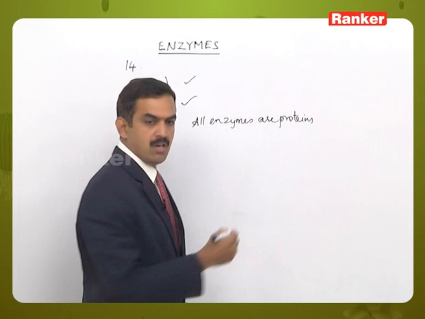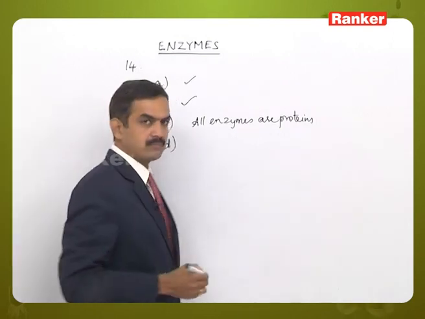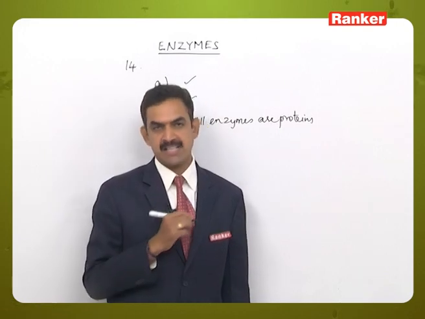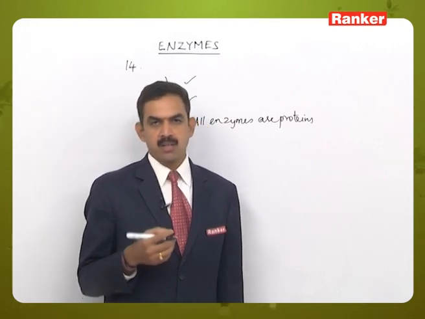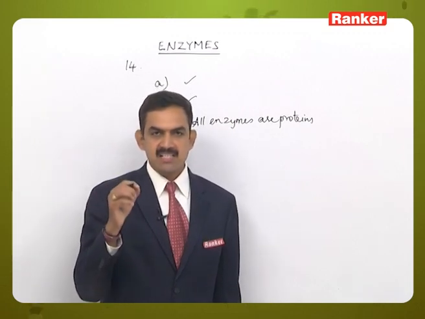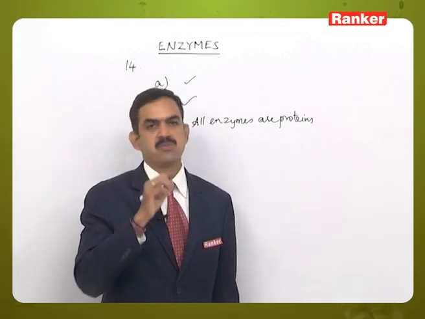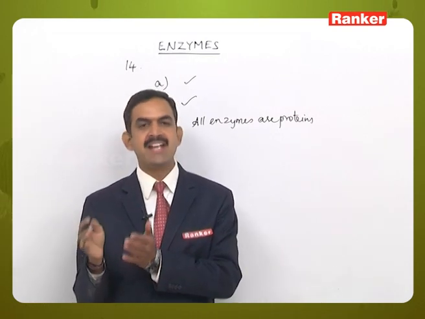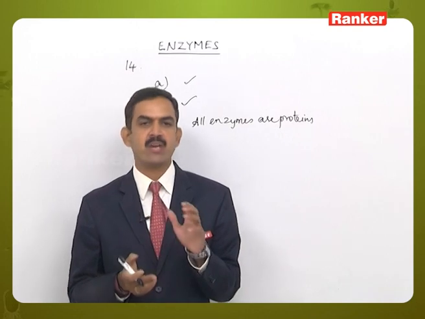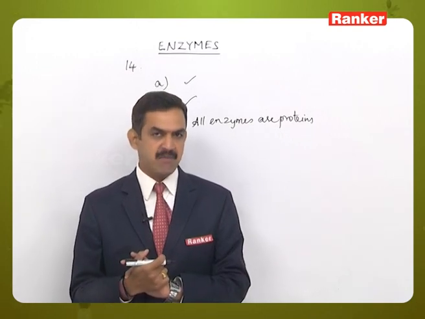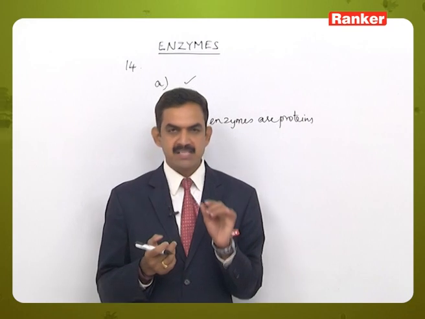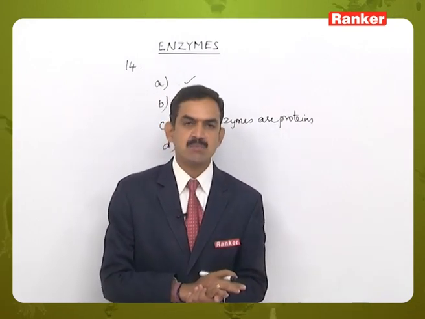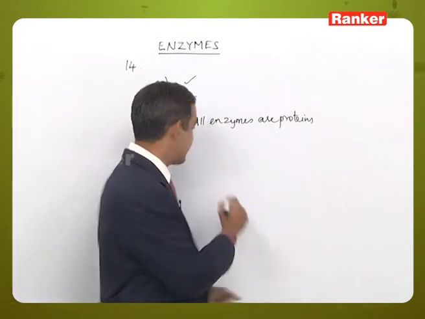And option D, enzymes are highly specific. Yes, that is correct. Why? Because if you consider an enzyme, that enzyme will act on that particular type of substrate molecule only, and if you take the same enzyme for another reaction where it has to act on another substrate, it will not show any type of catalytic activity in that reaction. That is, one enzyme is specific for that particular type of substrate molecule only. So enzymes are highly specific. So this statement is correct.